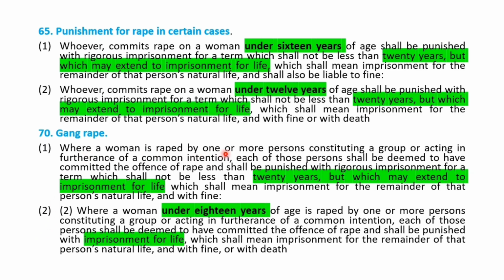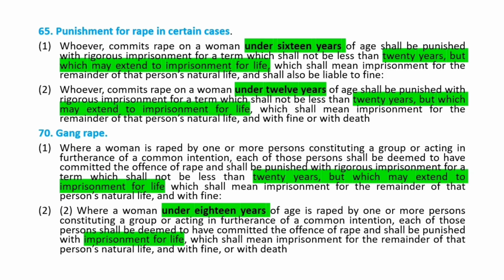So where a woman is raped by one or more persons constituting a group or acting in furtherance of a common intention, each of those persons shall be deemed to have committed the offense of rape, and shall be punished with rigorous imprisonment which shall not be less than 20 years but which may extend to imprisonment for life, which means for the remainder of the person's life, with fine. In case it is a child under 18 years, then the death punishment is added. Okay, that is why it is made into two categories.